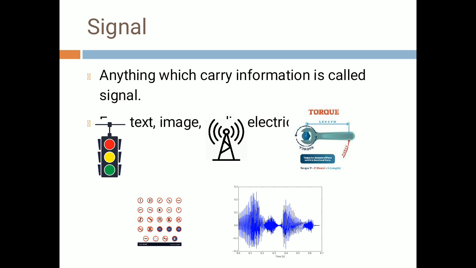Then text: if you write the message "hi", it will give you some information. Then image: if you see some image, it will give you some information. So an image can also be a signal. Then an electric circuit, or an electric signal, or your Wi-Fi signal. Then in mechanical, torque is there. Various signals are there.